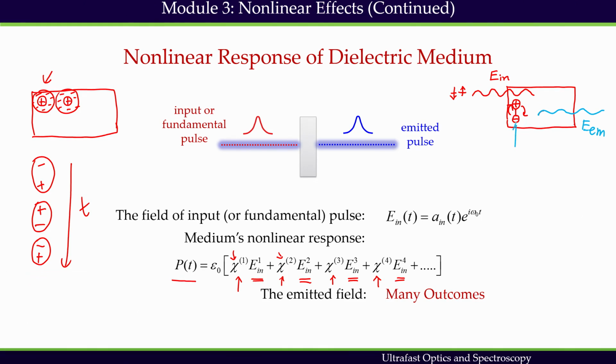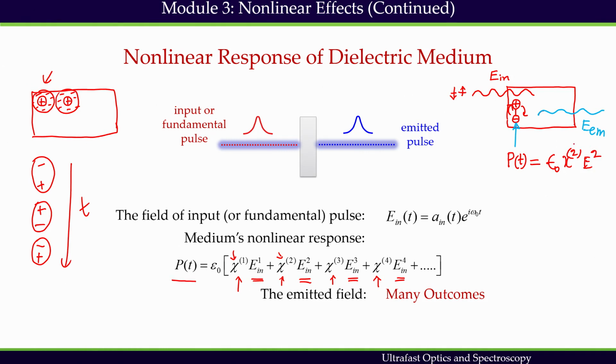Now we said that this oscillation of the dipole is manifested in the medium by a new, time dependent polarization, which is controlled by the power law. Let's say I have a second order process. In that case I can write the polarization as chi 2 E square.